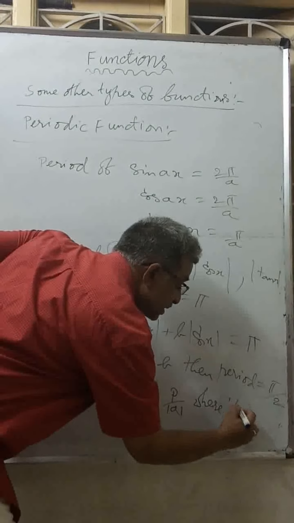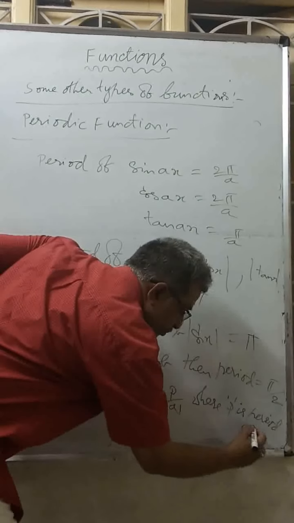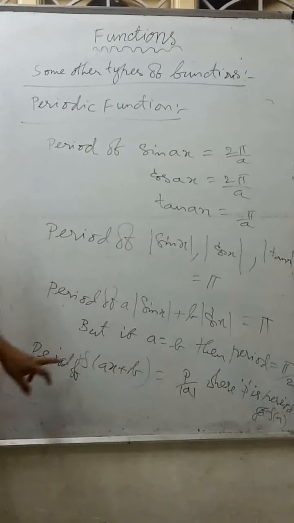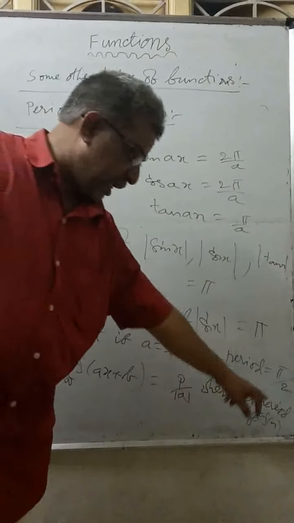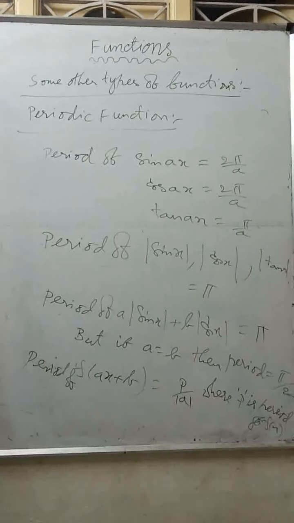The period of f of ax plus b equals p by mod a, where p is the period of f of x.